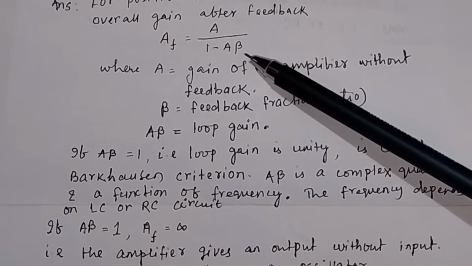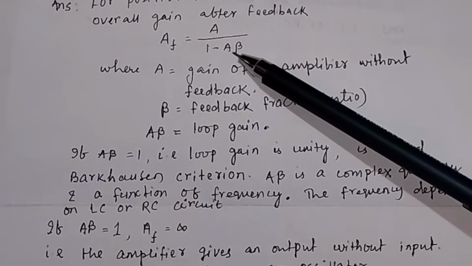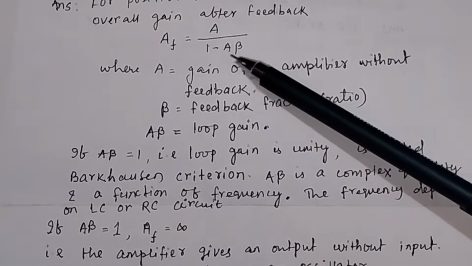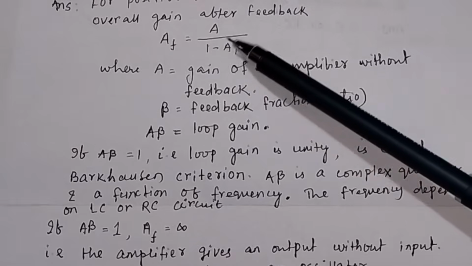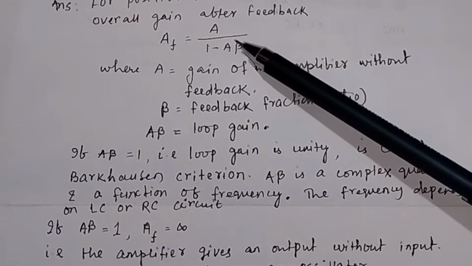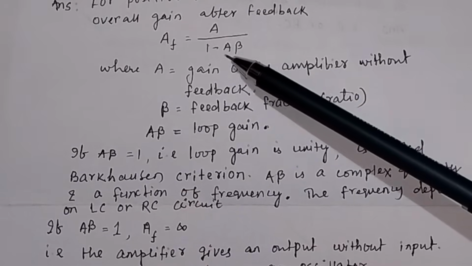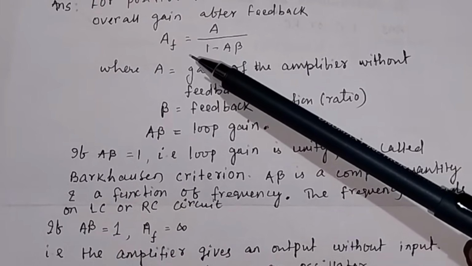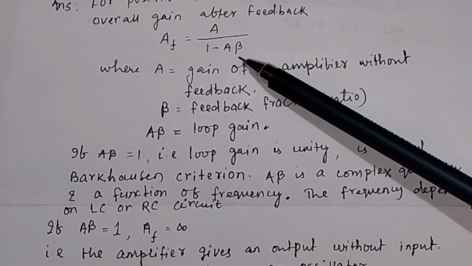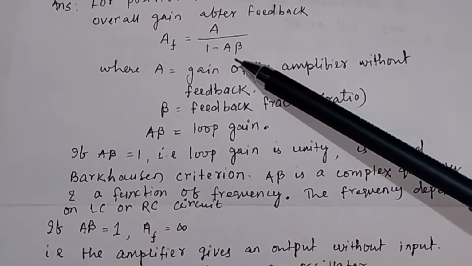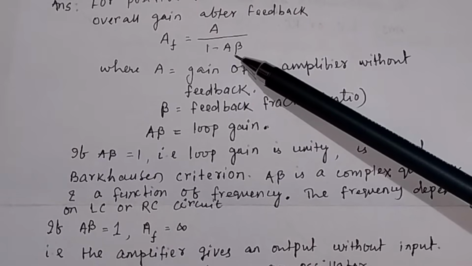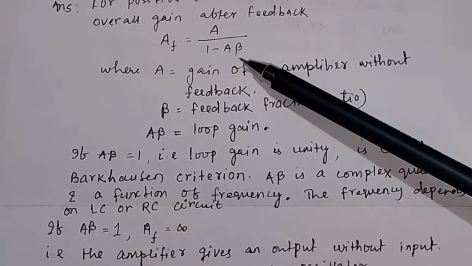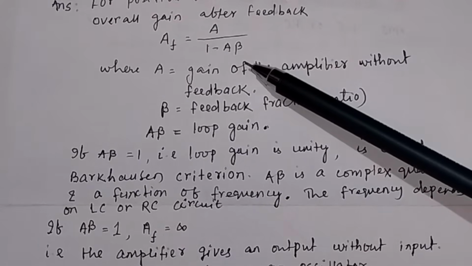Now watch this expression. If A beta is equal to 1, then 1 minus 1 will be equal to 0, and division by 0 will be equal to infinite. So the gain after feedback, AF, will be equal to infinite if A beta is equal to 1. Infinite gain means there will be no loss of energy.